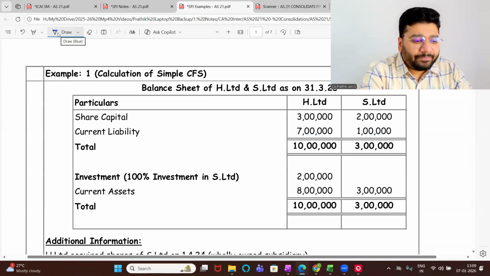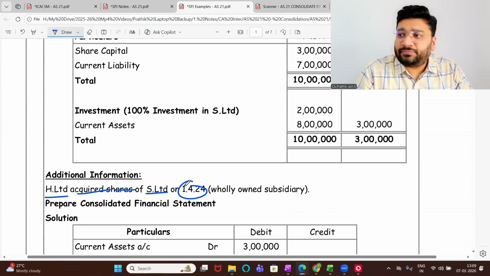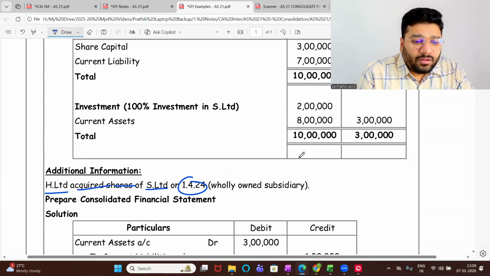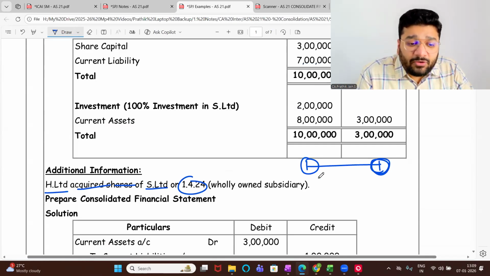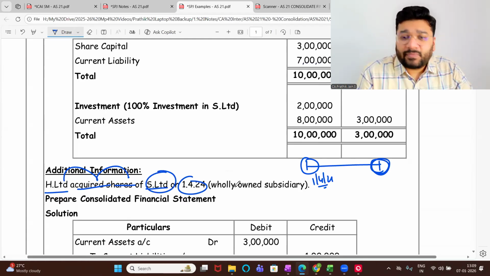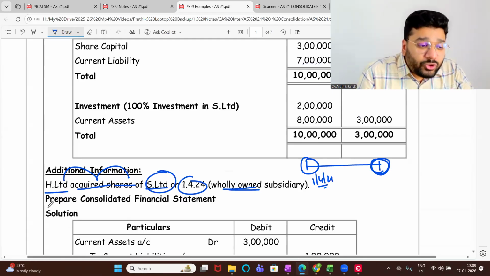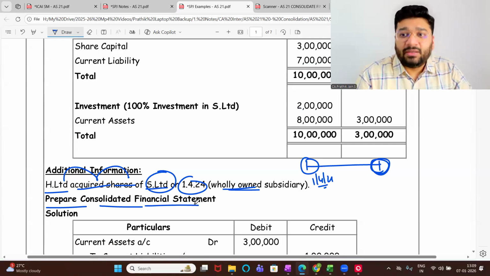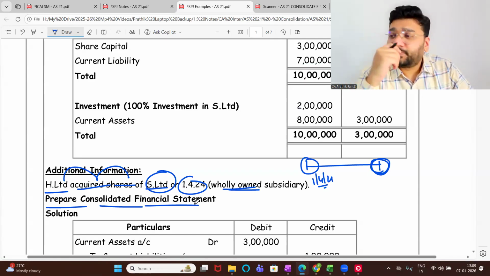Now, what is the requirement? H Limited acquired shares of S Limited on 1/4/24. I've given the balance sheet of 31st March 25, as at the end of the year. In the beginning of the year, 1/4/24, H Limited acquired the shares of S Limited and made the company a wholly owned subsidiary. Listen, you are supposed to prepare the consolidated financial statement. There's one point that I have discussed, which I'll discuss after some time, not now.